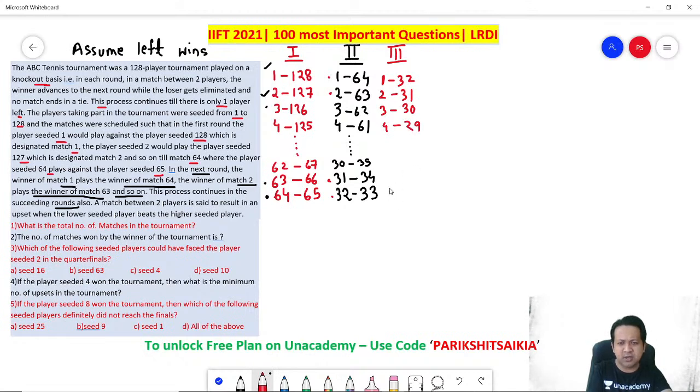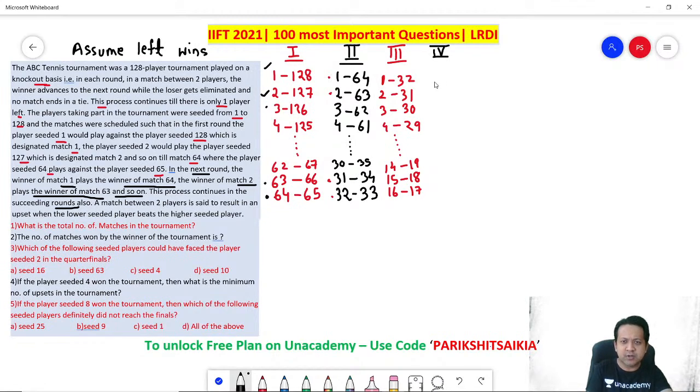What will be the last match? You are dividing it in half, so it will be 16. 16 versus 17, 15 versus 18, 14 versus 19, and so on. Correct? Now you might be thinking, why am I putting so much effort? Remember, there are 4 or 5 questions. If you are able to solve it, you get all of them correct. Let's write down the next round.